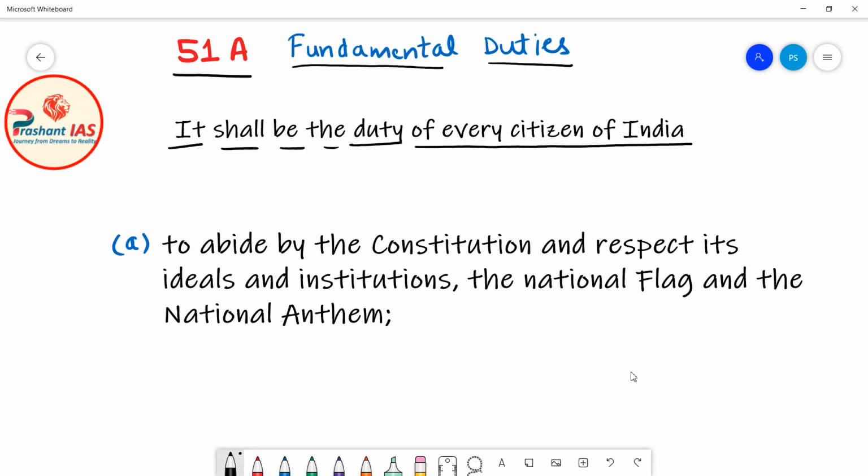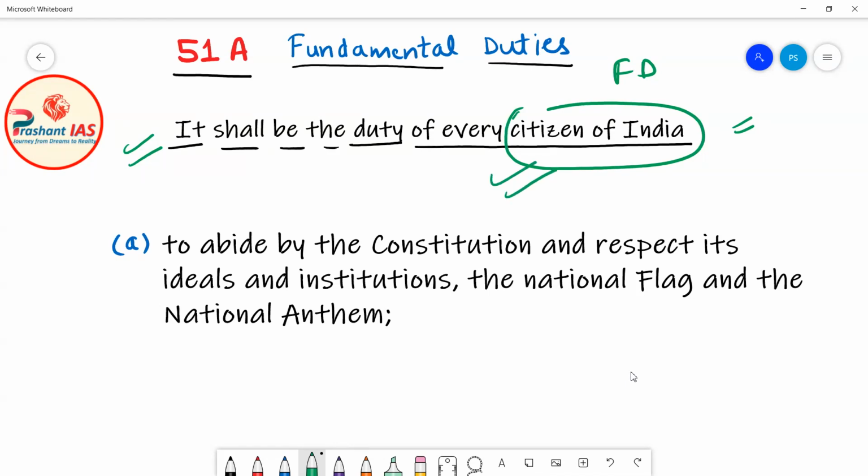Okay. So what conclusion can we draw from this line? From this line we can conclude that fundamental duties are only for the citizens of India. They are not for any foreigner. As we are citizens of India, these duties are for us.